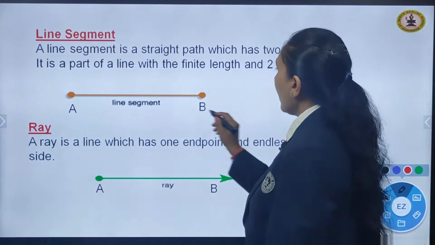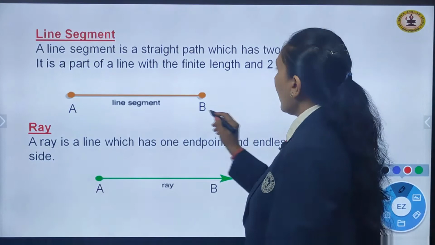Similarly, you can see two lines also, when they intersect at a common point, they give rise to four different angles. Suppose if I denote the point O, YOX, XOZ, ZOW and WOY are the four different angles here. So when two rays or two lines intersect, the corners that are formed give rise to the angles. Now let us see what is next here.